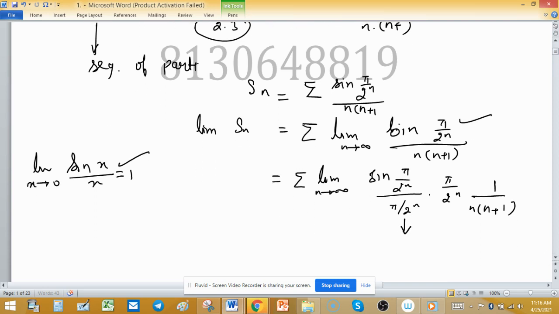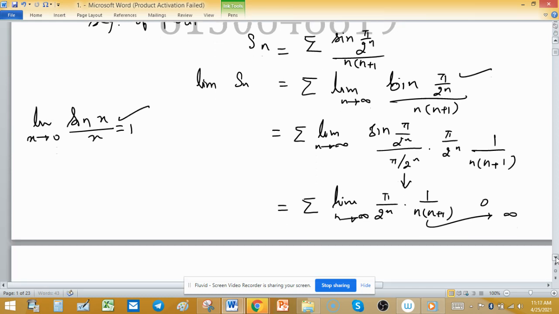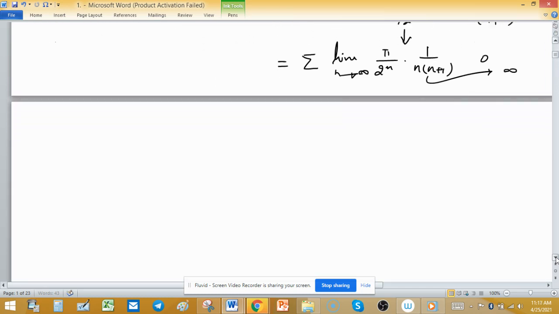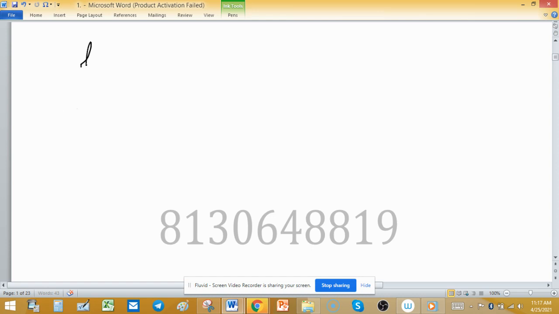So the value of the first part is 1. So it becomes the limit of (pi/2)^n upon n into (n+1). And as n tends to infinity, the denominator goes to infinity, and 1 upon infinity entirely goes to 0. So the limit of Sn is 0.